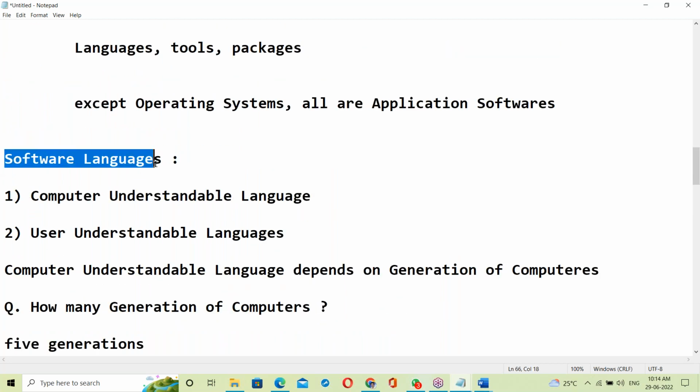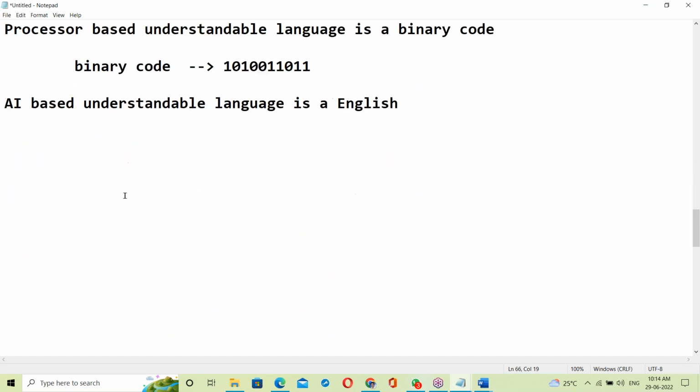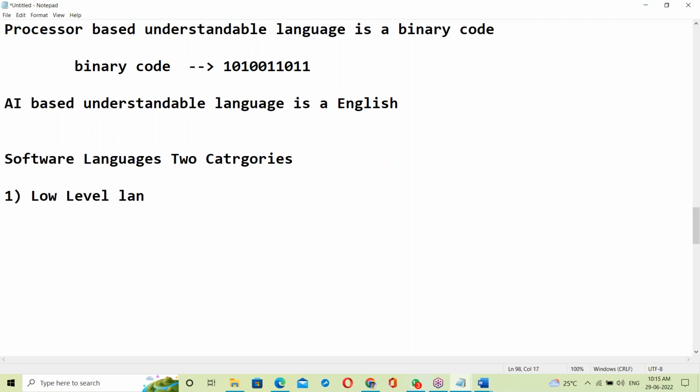See, software languages have two categories. First one, low level language. System understandable language is called a low level language. Second one, high level language. Low level and high level language.